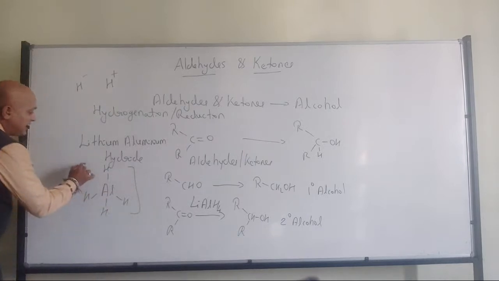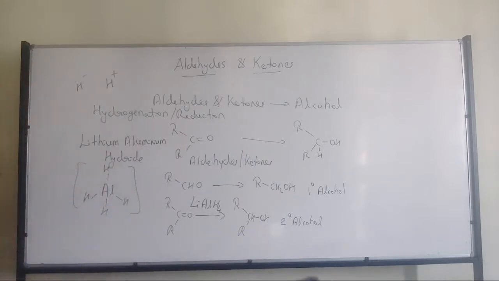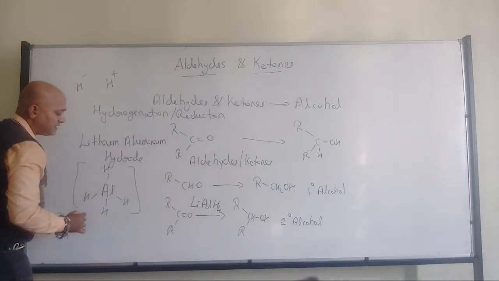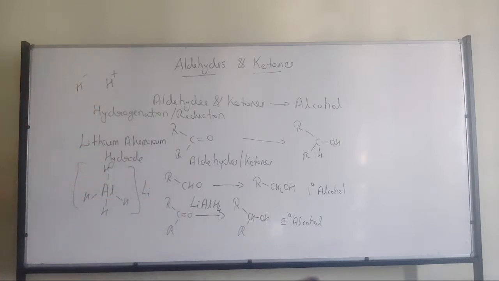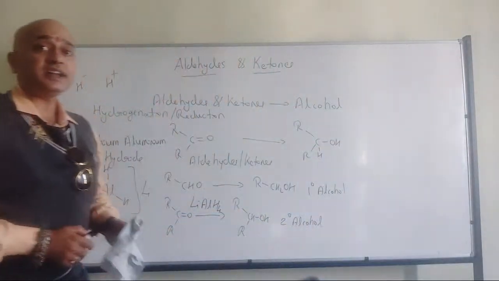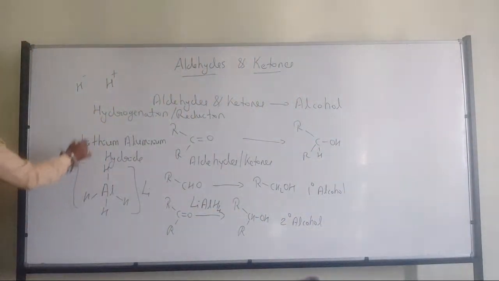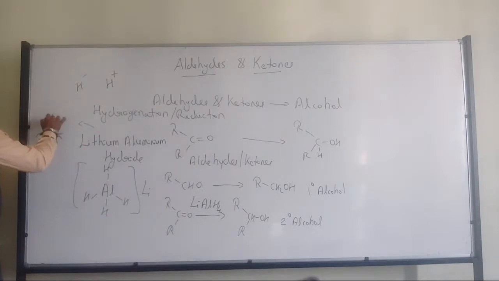Naturally it will have a net -1 charge, because aluminium can have +3 but we have 4 hydride ions. To neutralize that we have the lithium. So that's why we have lithium aluminium hydride, a strong reducing agent.